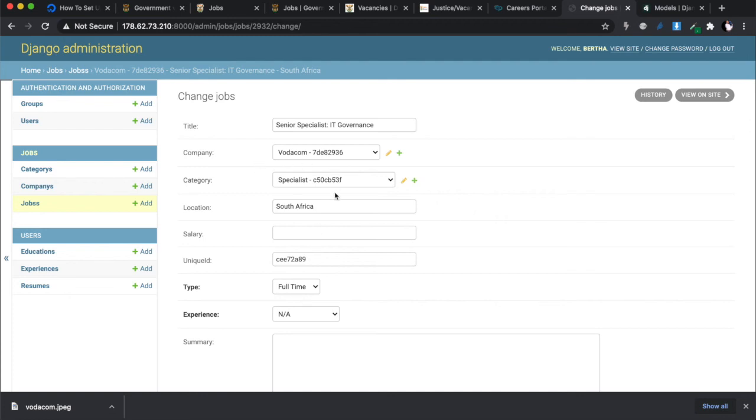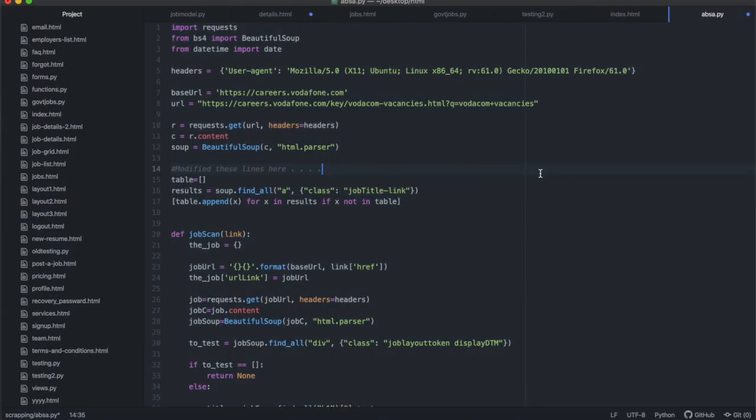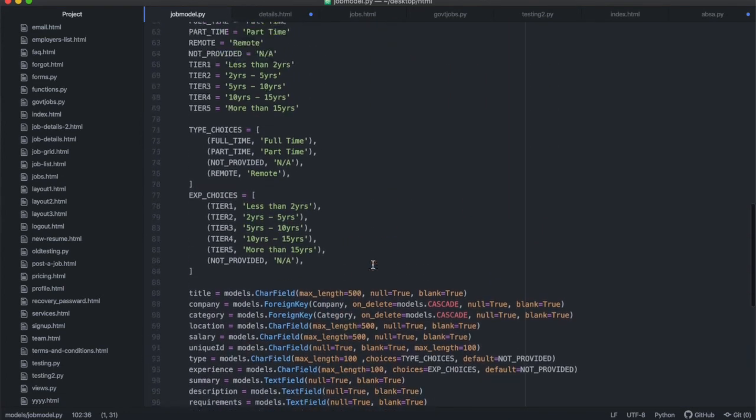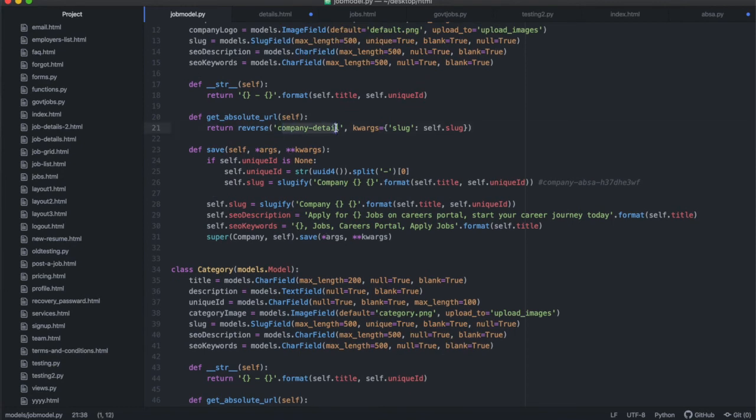Now finally, let us go to the front end and start looking at these jobs in the front end, all right? So to do that, let me see. There's a couple of things we need to do, and I need to just check my checklist. We need to, first of all, do the jobs list, so that we can list all the jobs, and then we have to do the individual pages. And if you look at the job model, which is this job model over here, you will see that there's a couple of detailed pages over there that I need to build the URL paths for, okay? So these detailed pages, I'm just going to note them down so I don't forget them, okay?